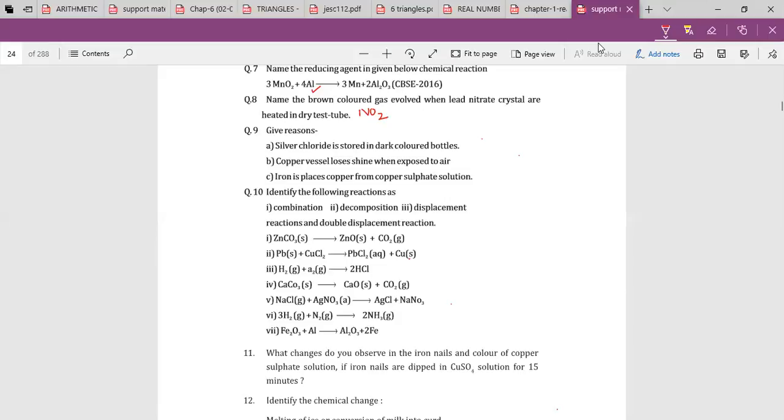Yes, Abhinaya, second one, type of reaction. Displacement. That's right. Why is it called displacement? No, Vishnu, wait. She is telling the answer. I gave you a chance and you told me double displacement. Double displacement, you told.